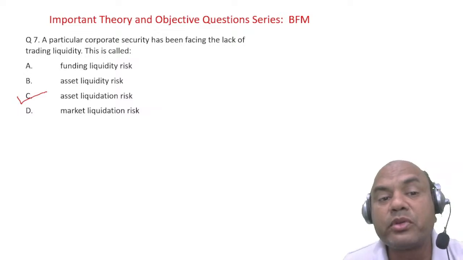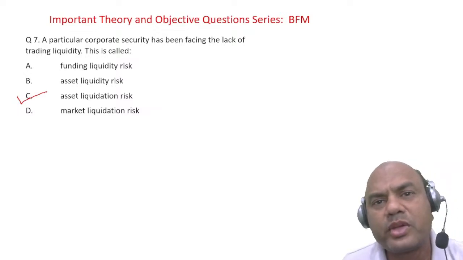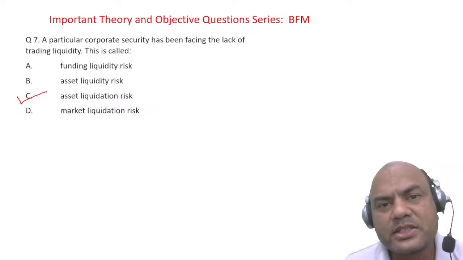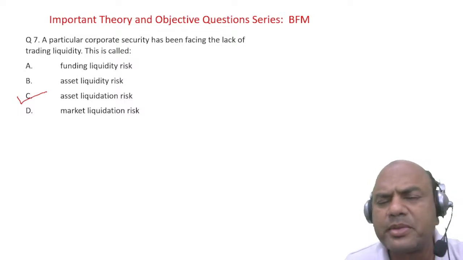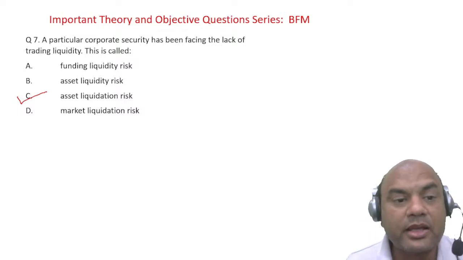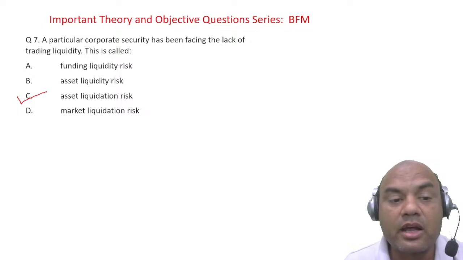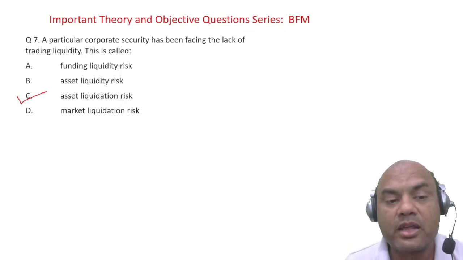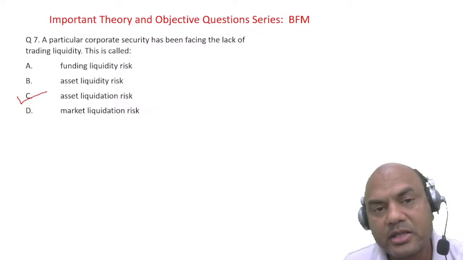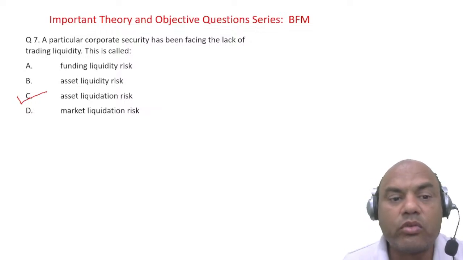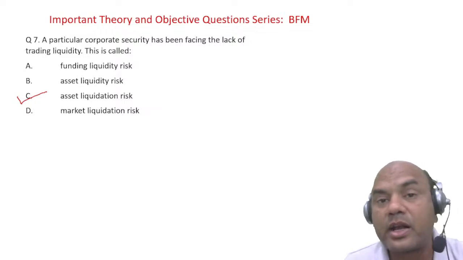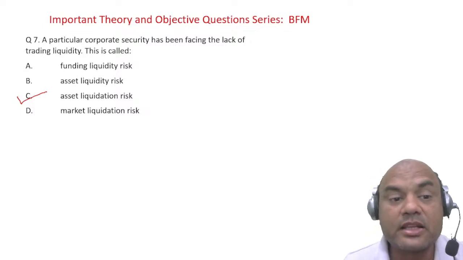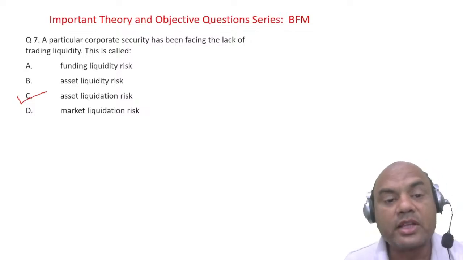But some of you thought, how can the answer be so obvious? There will be something different. So you tried to tick A, B or D. But remember, generally in the exam, whatever you feel as a first answer after reading the question is generally the correct answer. So the answer is asset liquidation risk.